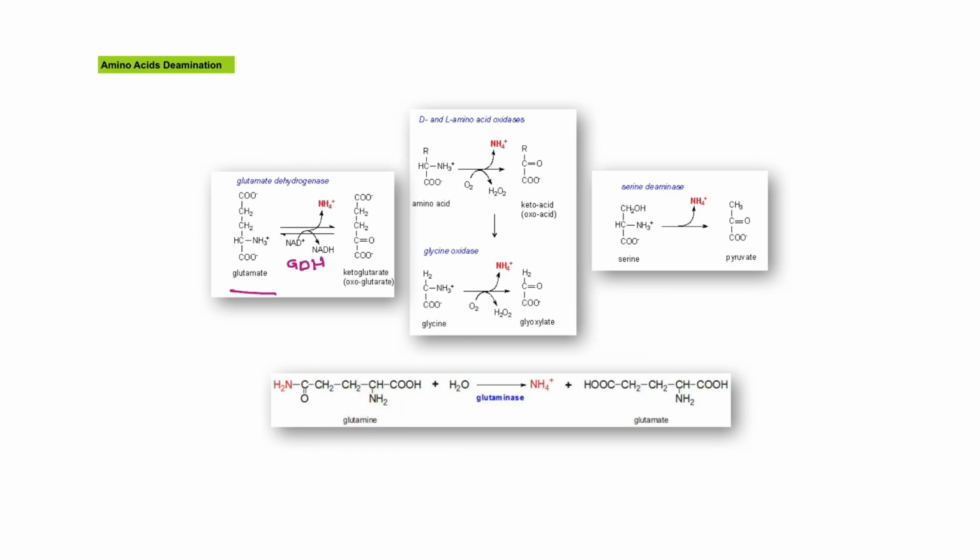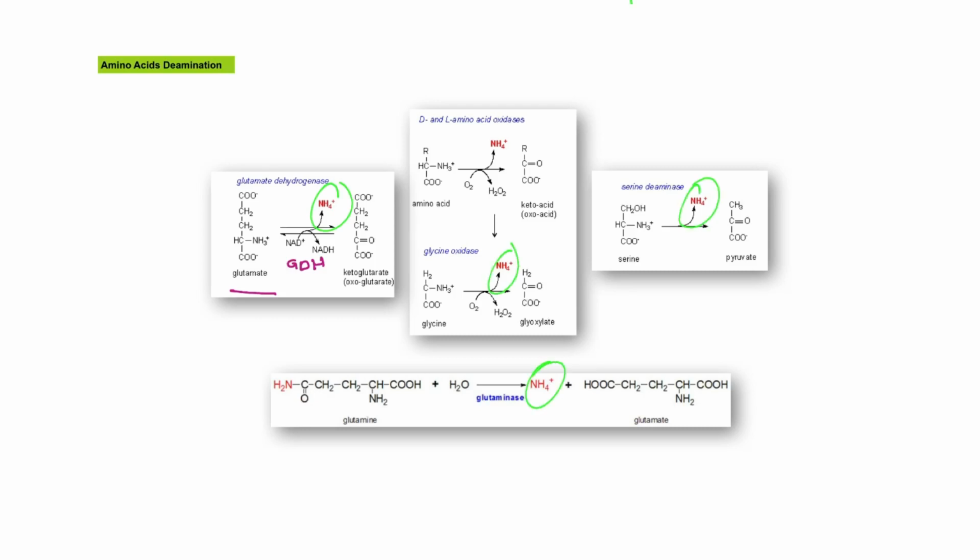So here, as a summary, degradation of amino acids could proceed through several pathways, which are either deamination through GDH, glutamate dehydrogenase, serine deaminase, or glutaminase, or by oxidation such as by glycine oxidase. All of it will release free ammonia.